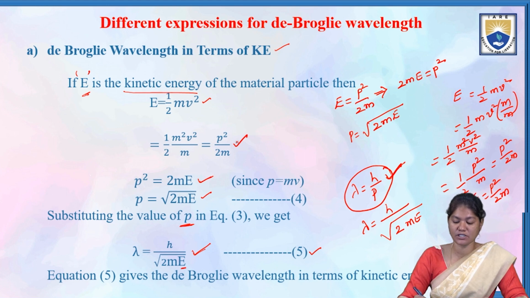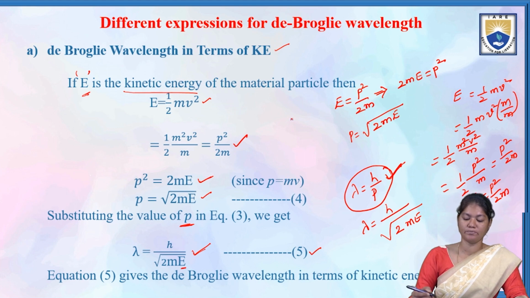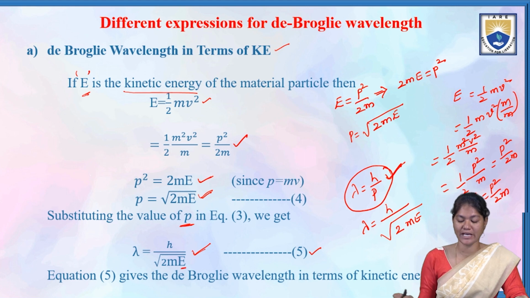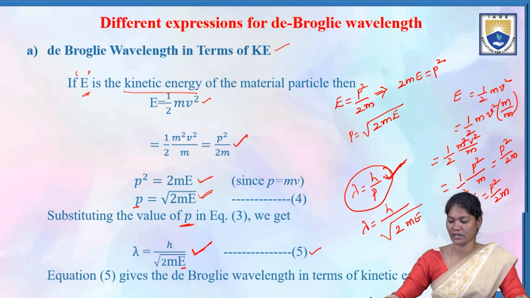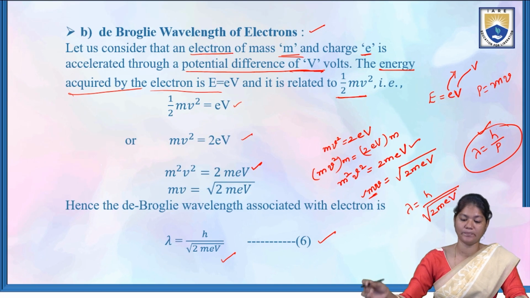E is equal to p square by 2m, so p is equal to root of 2mE. Let's substitute this momentum of the particle in the de Broglie wave equation, lambda is equal to h by p. The wavelength equation becomes lambda is equal to h by root 2mE. So this is the de Broglie wavelength in terms of kinetic energy.